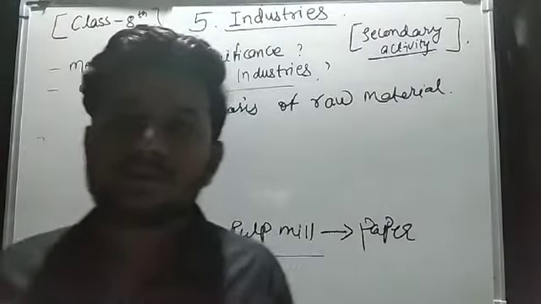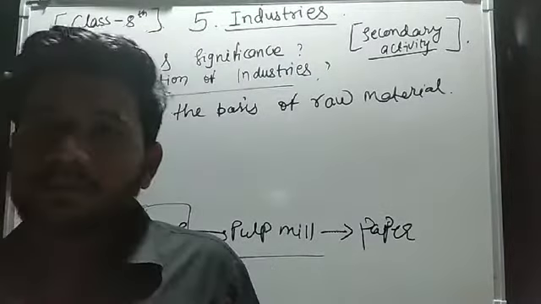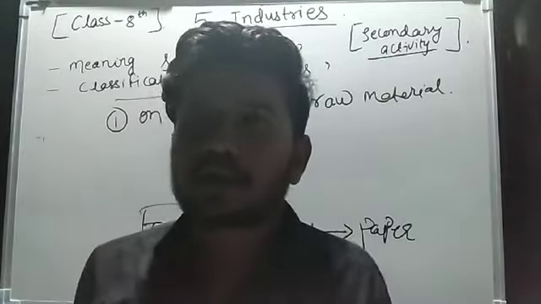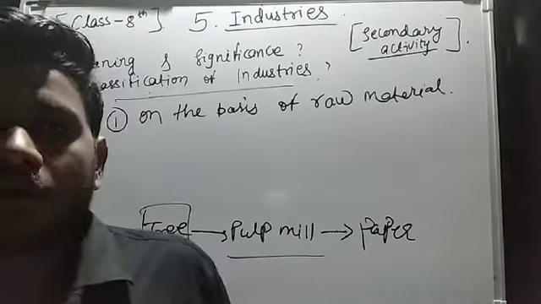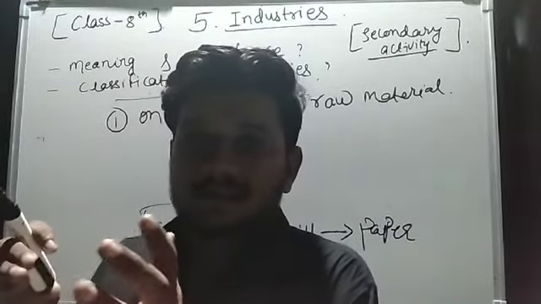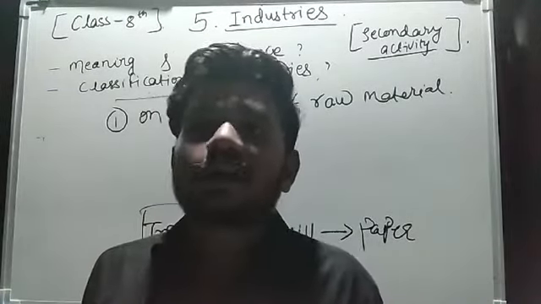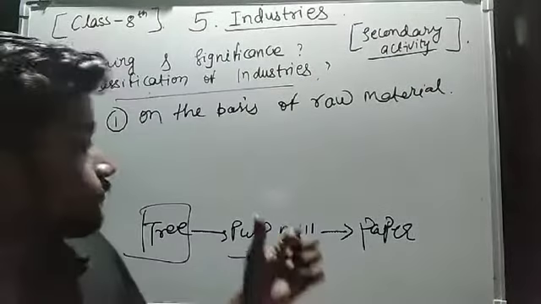Similarly, like the clothes we are wearing, the raw material for cloth will be cotton, or any other thing from which the cloth has been made. All these things which the secondary sector converts come under raw material.